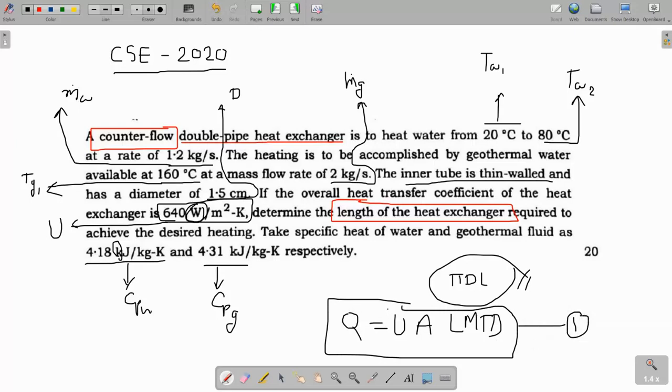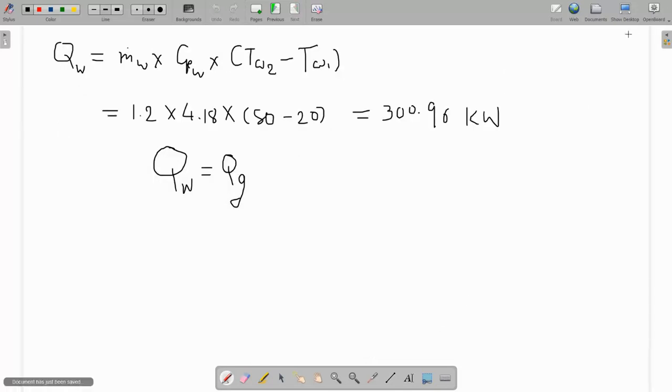So we have U given to us, and A, that is the length. We know the area is equal to pi dl. Diameter is given to us, length is our final aim that we have to find, and U is given to us. Now Q, the amount of heat transfer, is m Cp delta T, that we have found. Now the one unknown is LMTD. For LMTD we require 4 temperatures, and we already have 3.